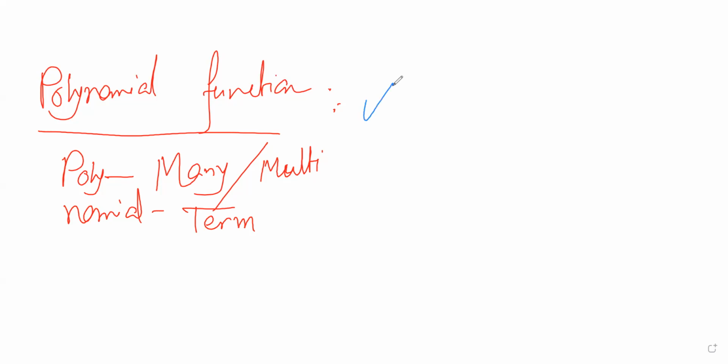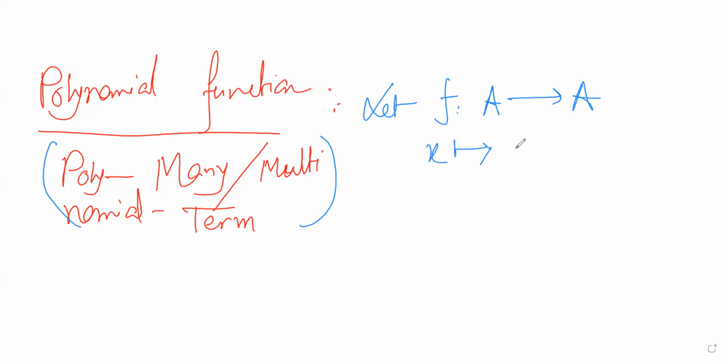Let f be a function from a set A to A, where A is an arbitrary set. Okay, we define the function as x goes to a0 plus a1x plus ... plus an x to the power n.